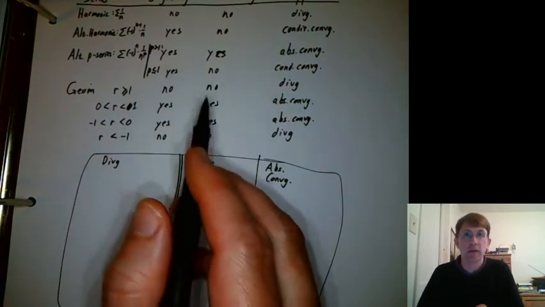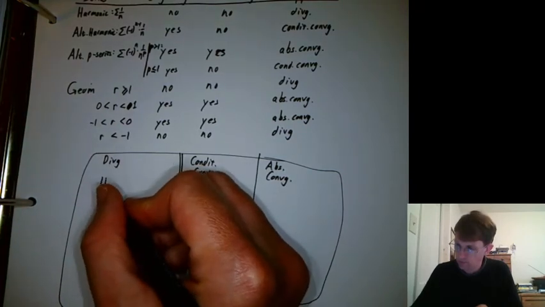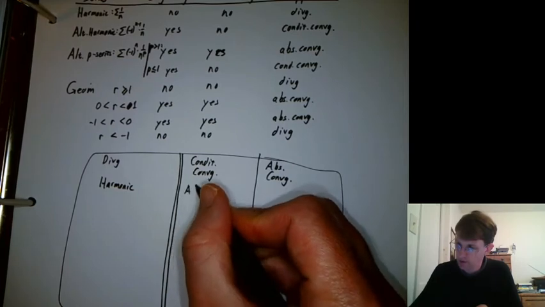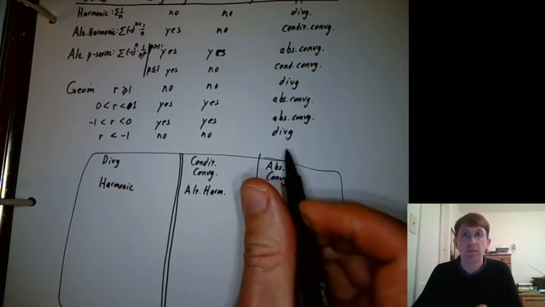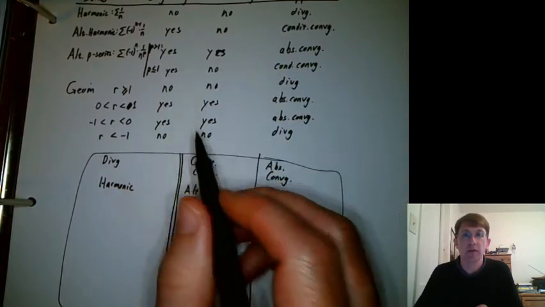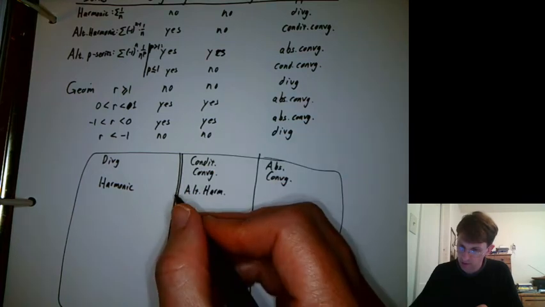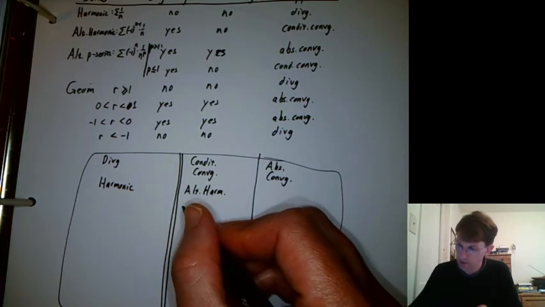So we can say harmonic goes in the divergent category. Alternating harmonic goes in the conditionally convergent. And then alternating p-series, we said alternating p-series with p less than or equal to 1 is conditionally convergent.